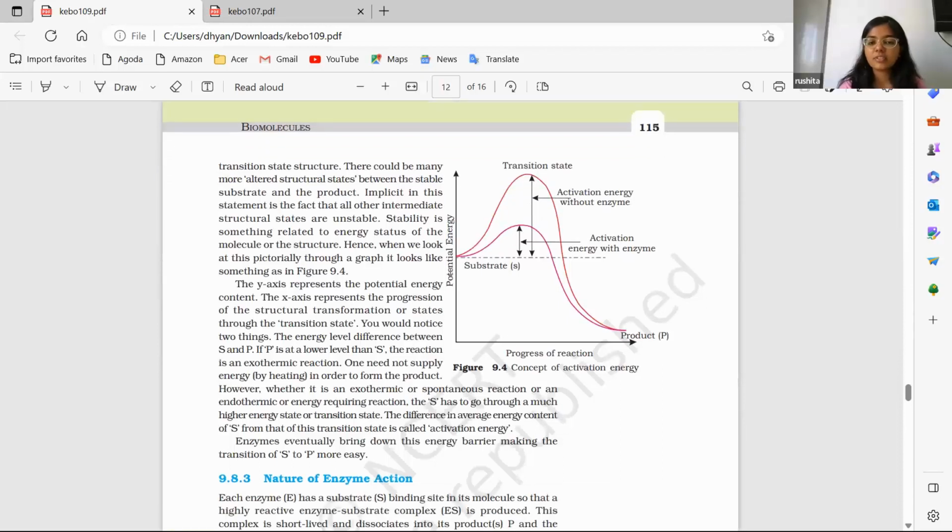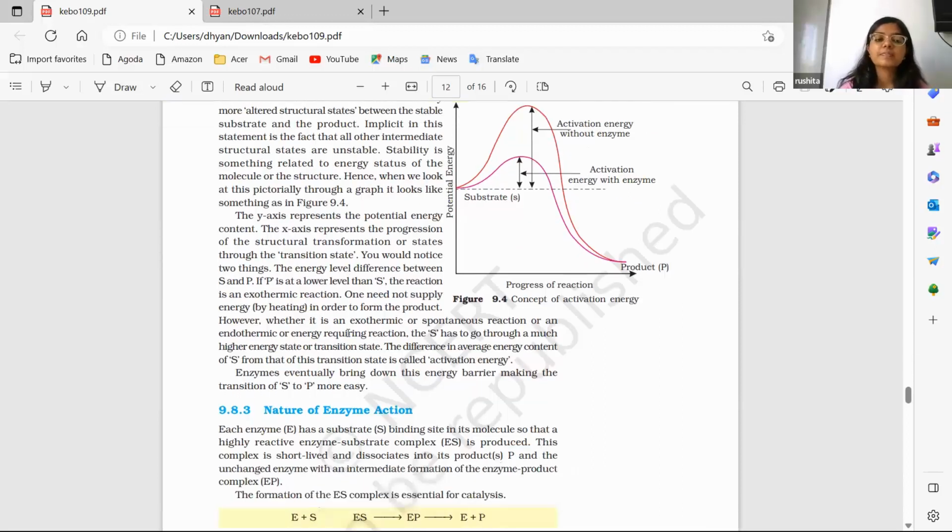And this graph is very important. The same graph is directly asked in the NEET exam. They will ask you to label the parts. What is the activation energy without the enzyme, and with the enzyme? How is substrate converted to product? How does the energy change? It will decrease, as we can see. From the substrate to the product, the energy will decrease, right? So the potential is decreasing. They will ask which graph is correct, and you should figure out that all the parts given in the graph should be correct. So this graph is very important from the NEET perspective.